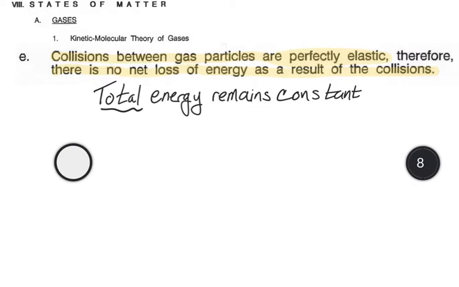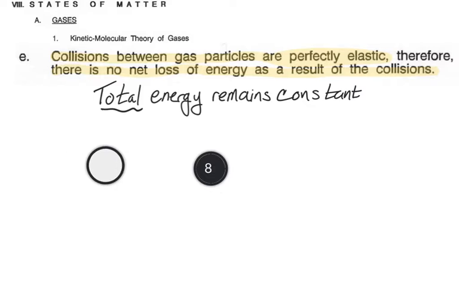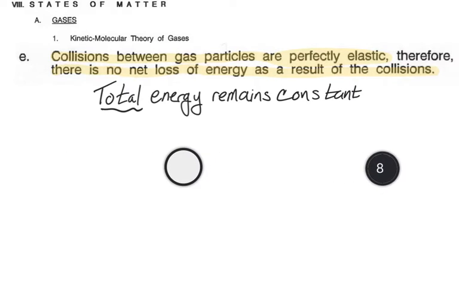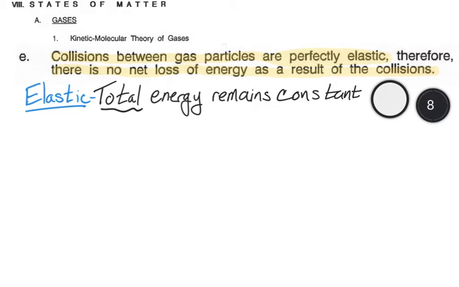Now notice that doesn't mean that each particle has the same energy as it originally had. Sometimes the energy of one will transfer to the other. This is like when you hit the cue ball in pool and it is initially going quickly, and then it hits a ball that is not moving. When that happens, the cue ball might stop and the other ball will continue to move. The overall energy is still the same, and that's what we call an elastic collision.